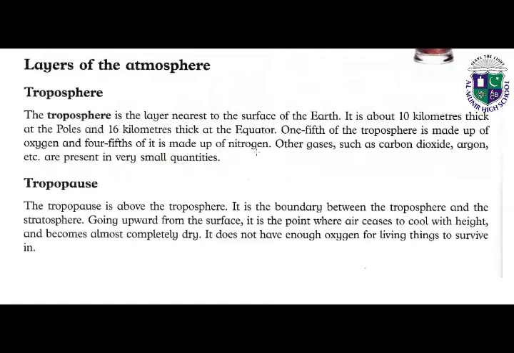Some gases like carbon dioxide and argon are also present in very small quantities.